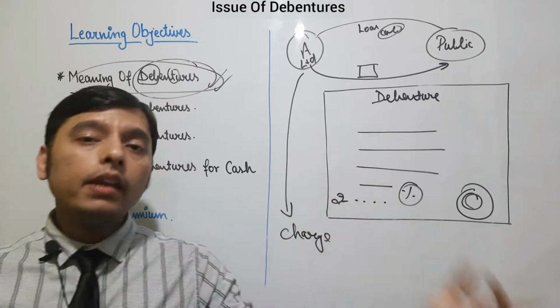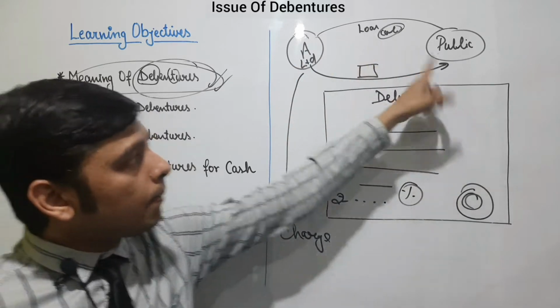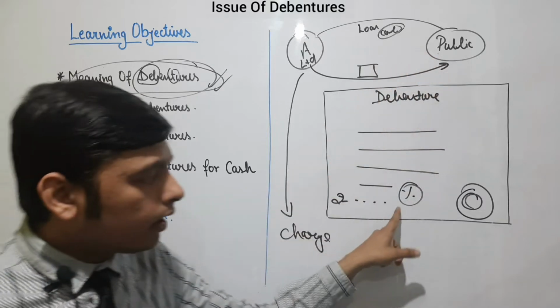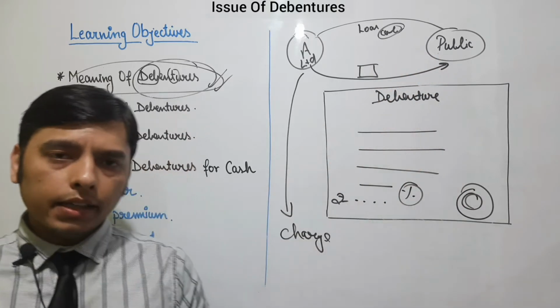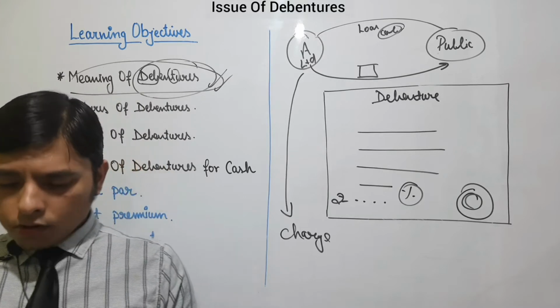The company will repay interest also, because the public will demand interest from A Limited. That interest is also written on this document. I think you all now know the meaning of debenture.